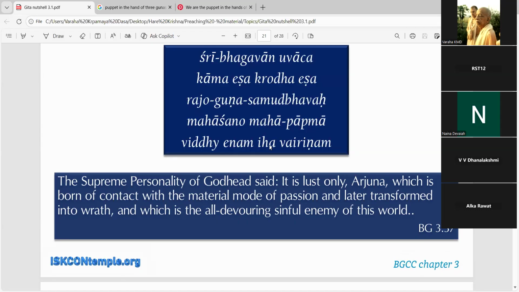Like number one, we have mobile, we have television, right? Sometimes our neighbors affect us, influence us. We have various political leaders who have their own style of leading life, right? So there are so many ways we can get affected by this mode of passion.